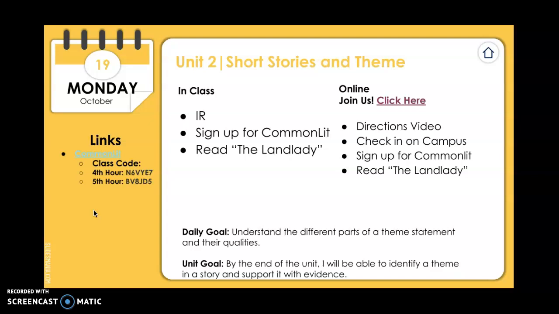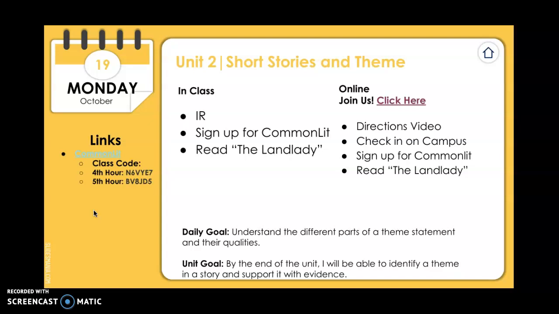Your assignment today is to read The Landlady. As you go, it's going to stop and ask you questions before it lets you continue reading. You need to answer all of those questions. Do the best that you can on them. There are also questions at the end that you will also need to answer. Please do as good as you can on those so that I can see what you might need help with when it comes to reading or understanding the story.